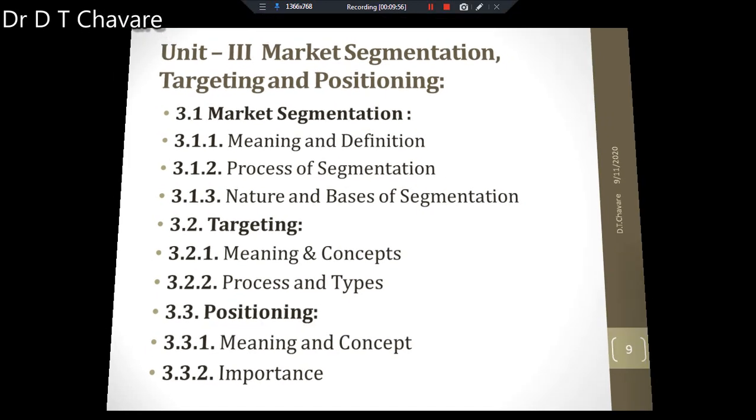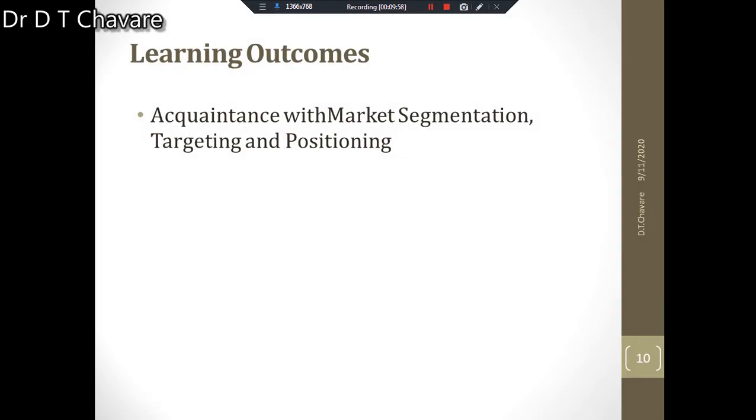Okay, then after studying this unit, what will be the learning outcomes? It means that after completion of this unit, what will be the learning outcome? You have to understand, students will get acquaintance with market segmentation, targeting and positioning. This will be the learning outcome after the completion of this unit.